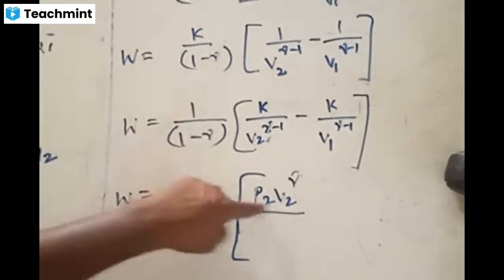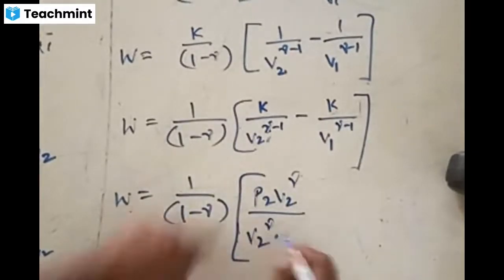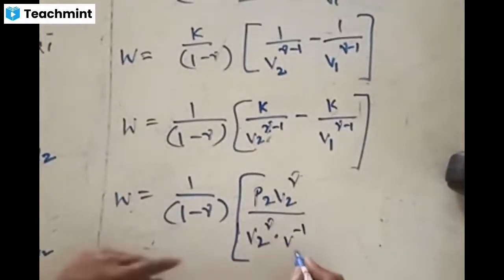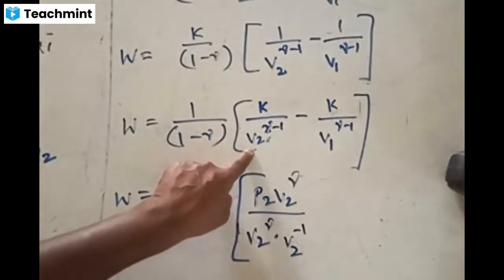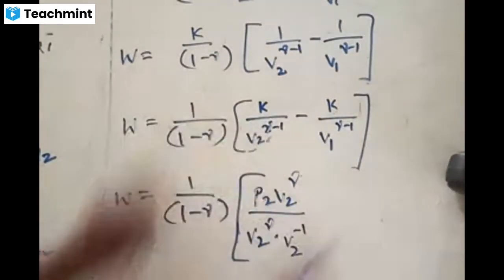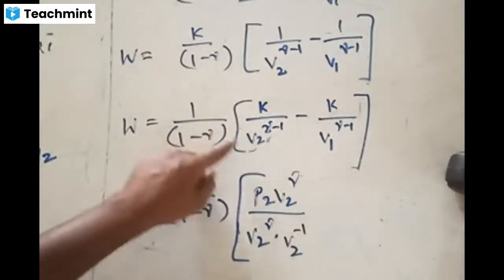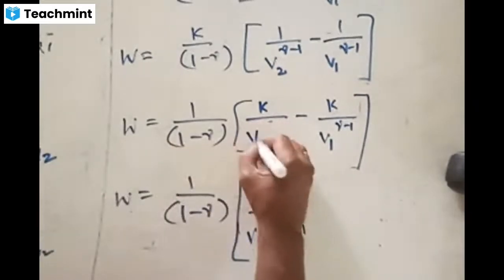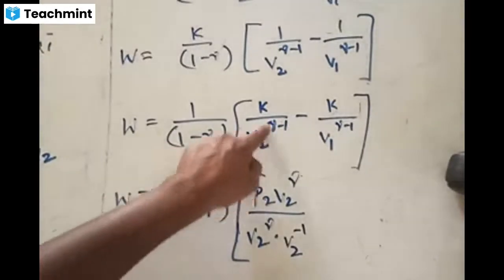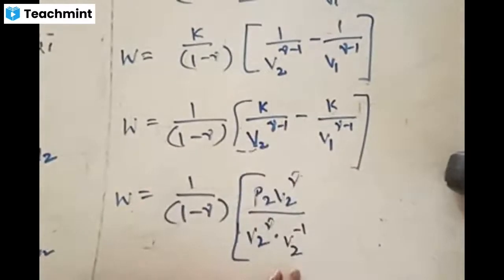I'm replacing this K by P2 V2 power gamma by V2 power gamma into, this is gamma power minus 1. You can write it as V to the power of minus 1, right? Base is V2, powers are gamma minus 1. If you separate the bases, I'm separating the bases here. I want to write in terms of separate powers. I'll write clearly. V2 to the power of gamma minus 1 can be written as V2 to the power gamma multiplied by V2 to the power of minus 1. Can you write?